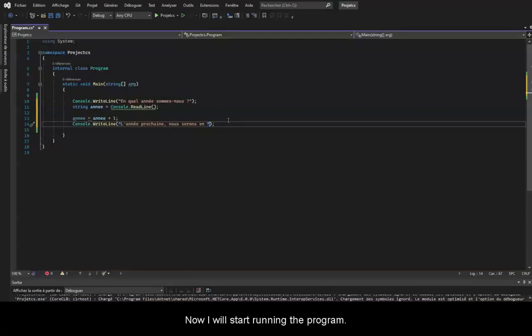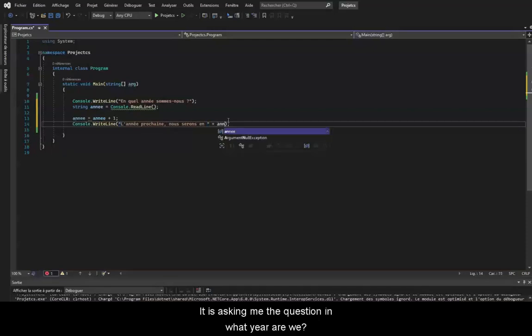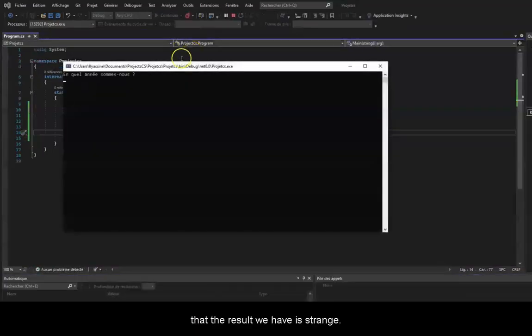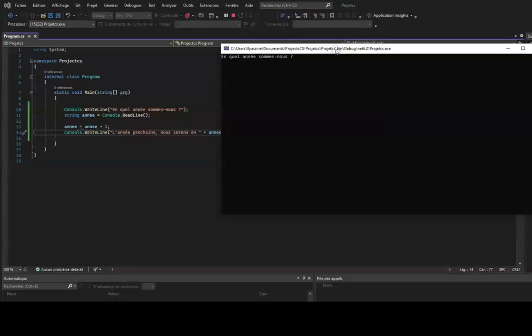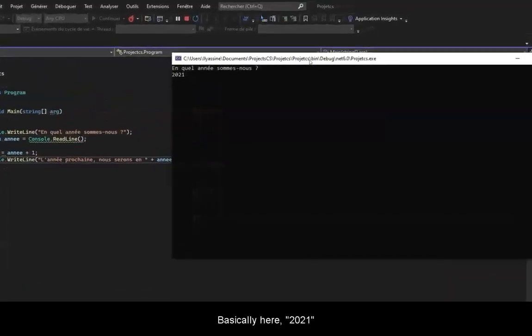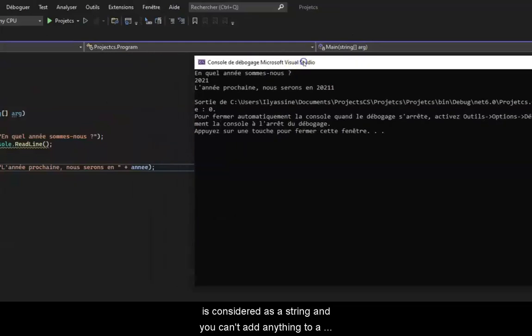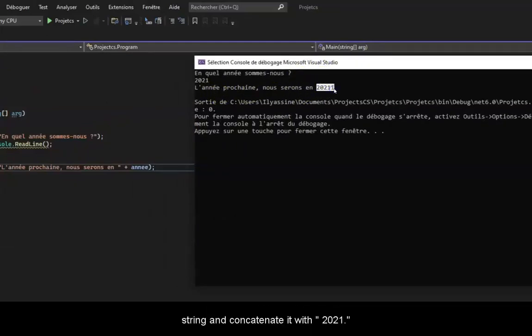Now I will start running the program. It is asking me the question, what year is it? I will type 2021 and enter it, and you can see that the result we have is strange. Basically, here 2021 is considered as a string and you can't add anything to a string. So here it has transformed the 1 into a string and concatenated it with 2021. That's why we have this result in the output window.